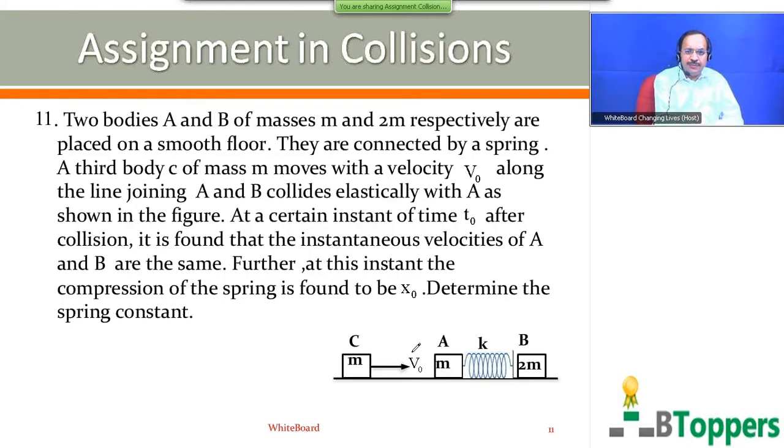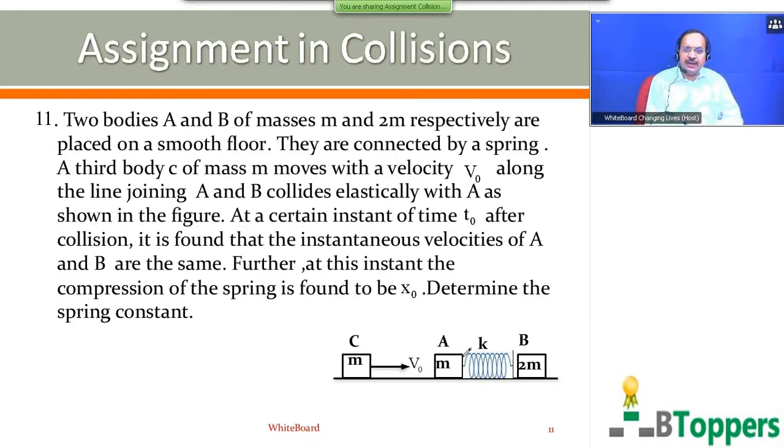So, as I explained in the previous problem, similarly here also the two blocks C and A have the same mass. So, when block C collides elastically with the first block A, then at the instant just after collision, block C will come to rest and block A will start moving towards right with this velocity v naught.